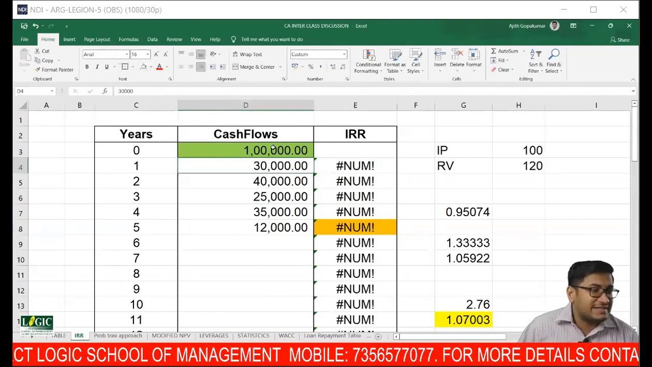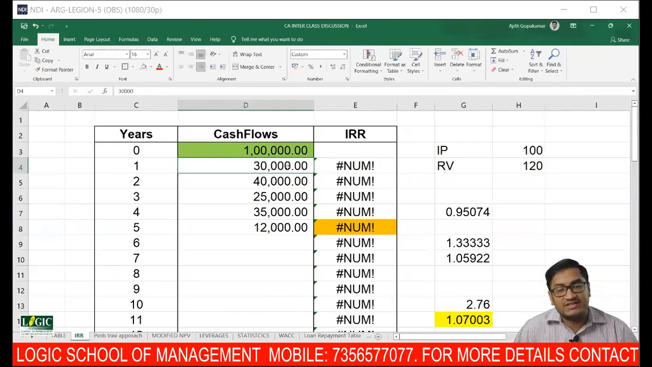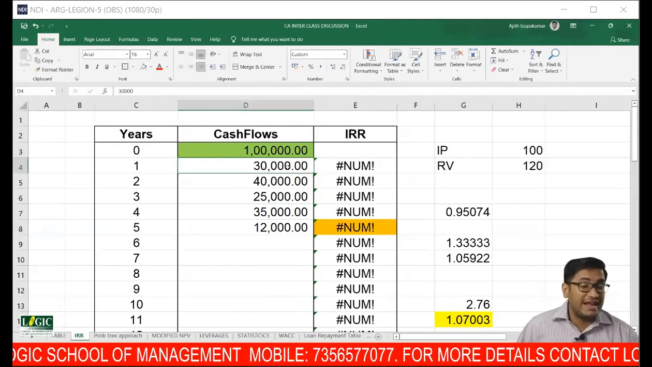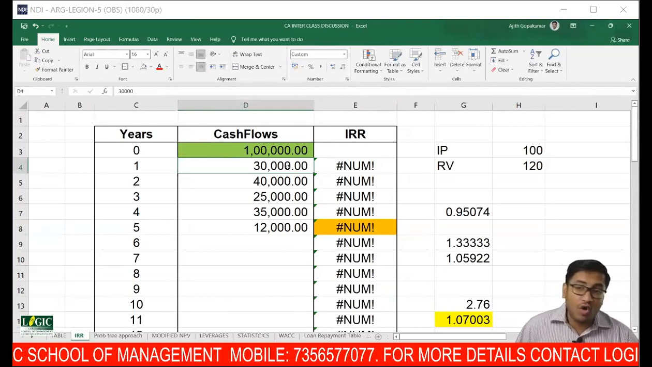10% is your debenture. So each year, how much interest will you have to pay?